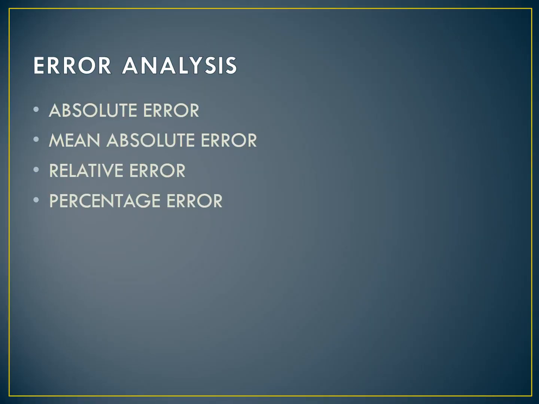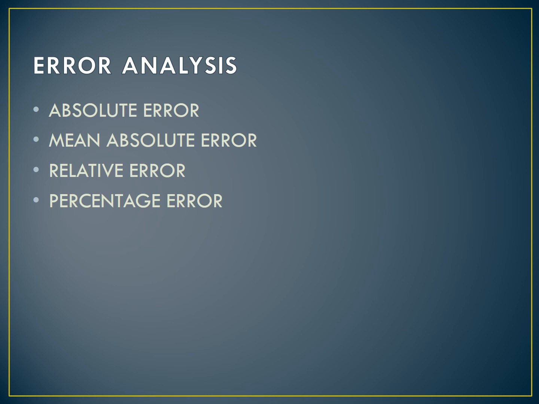Now, error analysis. What is error analysis? How can we analyze the errors? There are a lot of errors. How can we analyze them? There are a lot of formulas and problems in this, which we can see in further classes. Now I will give a brief definition of error analysis. First of all, absolute error. What is absolute error? The magnitude of the difference between the true value and the measured value of a quantity is called absolute error.